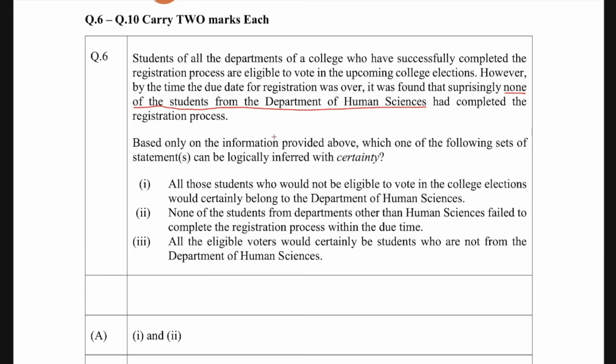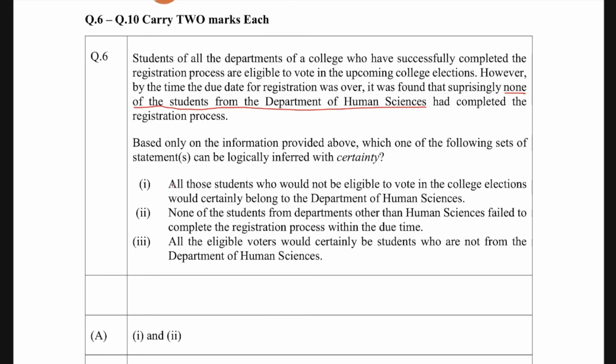That means all the people of human science didn't vote, but there can be some people from other departments too. Let's say if there are 100 people in chemistry, out of 100, 10 or 20 didn't go for registration. Then if there are 50 people in physics, let's say 10 or 20 didn't go for registration. But in the Department of Human Science, nobody went. If there are 100 students in Department of Human Science, none of them did registration. So all those 100 were not eligible. But which are the students now who are not eligible to apply for the vote? They will be 100 of human science, 20 from chemistry, 10 from physics, like that.